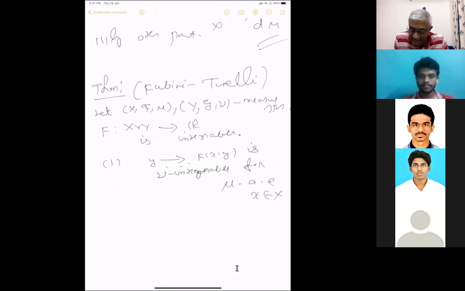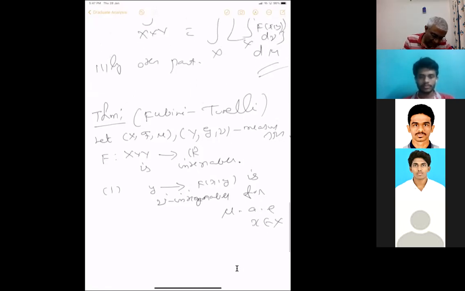You are fixing x and considering this two variable function as a function in y, capital Y, and that function is nu integrable for almost all x in X with respect to mu. This almost everywhere statement is with respect to mu.